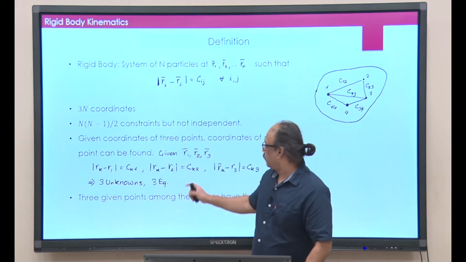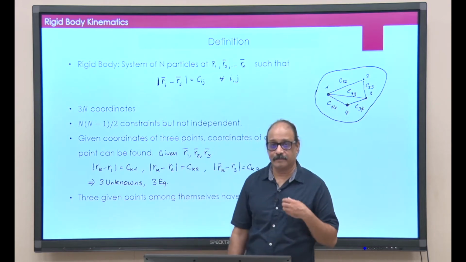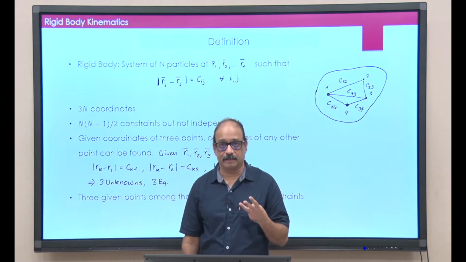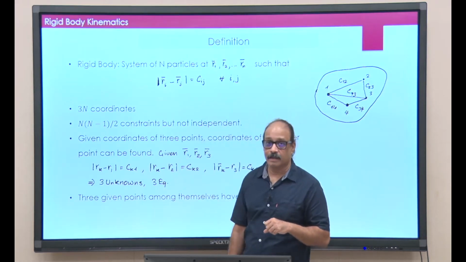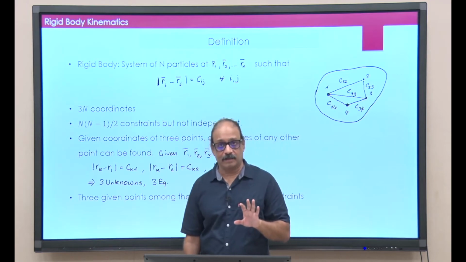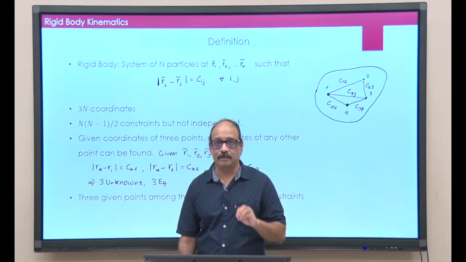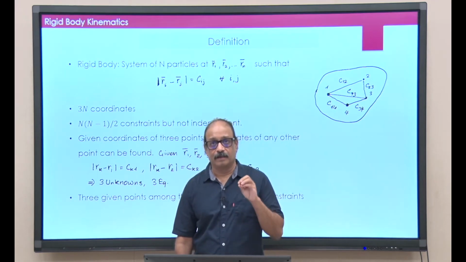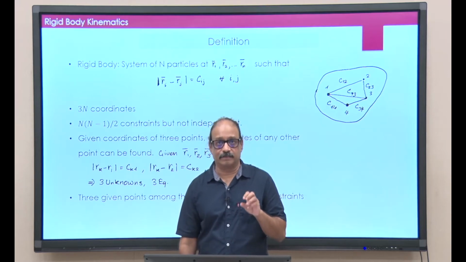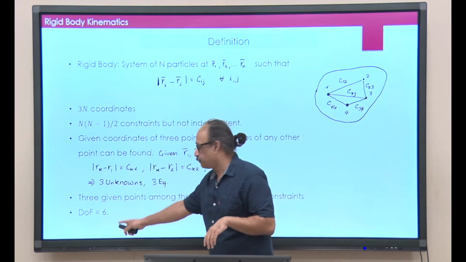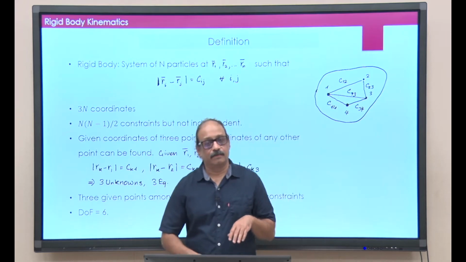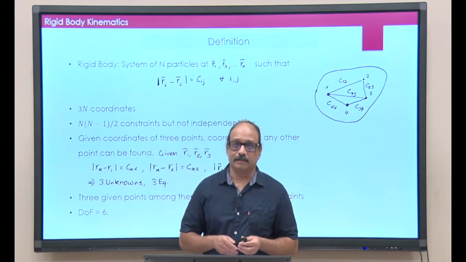So basically I have 3 constraints on the 3 locations R1, R2, R3. So out of 9 coordinates, I only need to give you 6 coordinates, because there are 3 constraints. That is how the number of degrees of freedom of a rigid body comes to 6.